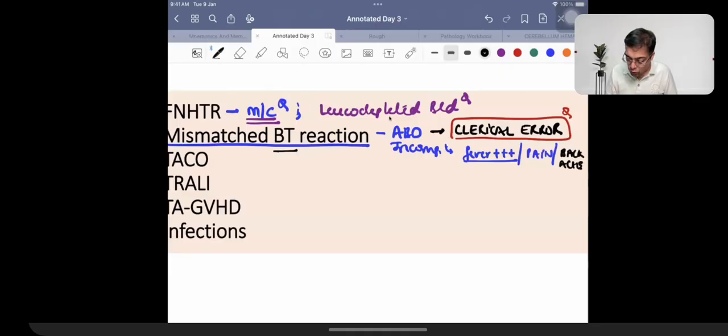Why will there be backache? Because if there is going to be a mismatched blood transfusion reaction, this is going to be associated with hemoglobinuria. So backache will happen to the patient, loin pain will happen, loin pain, backache.